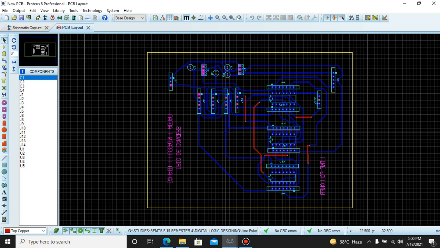So first we printed that, not a simple printing, but a laser printing whose toner can easily transfer to the PCB board.